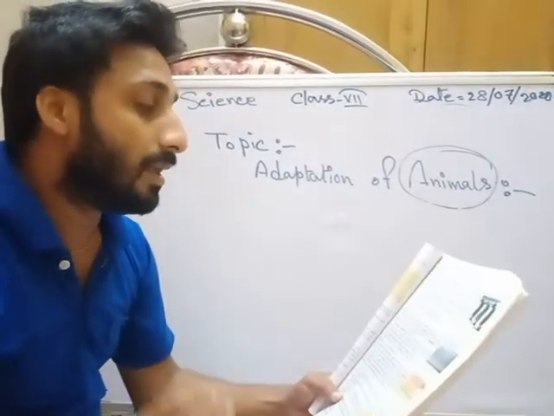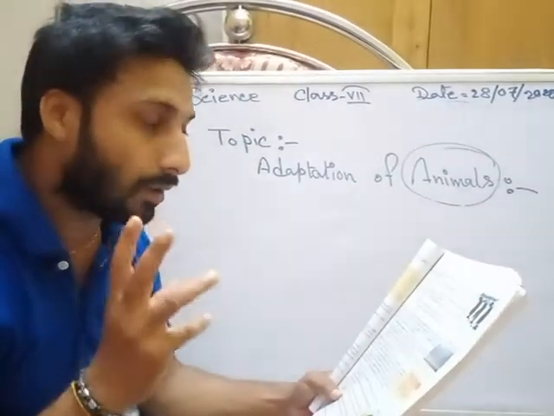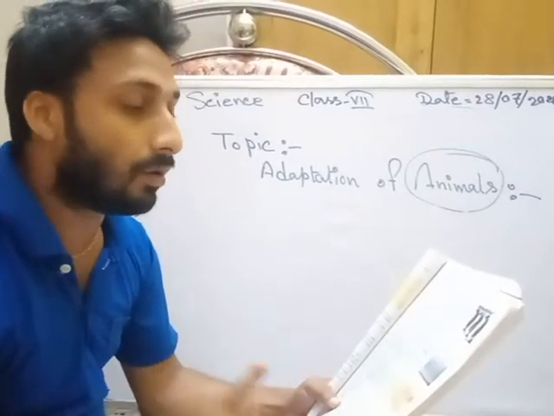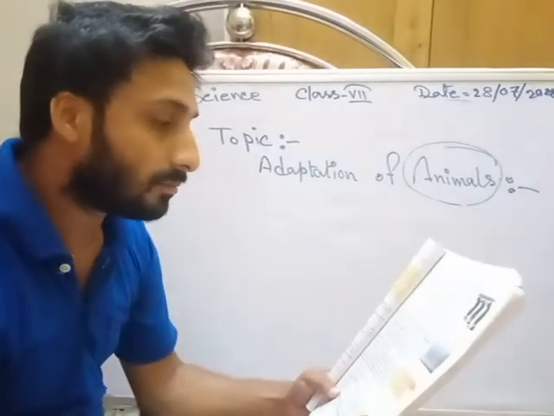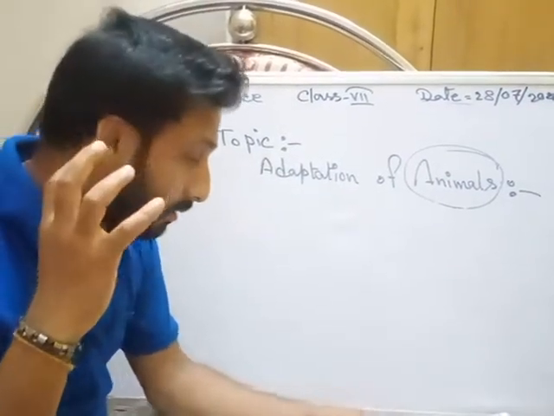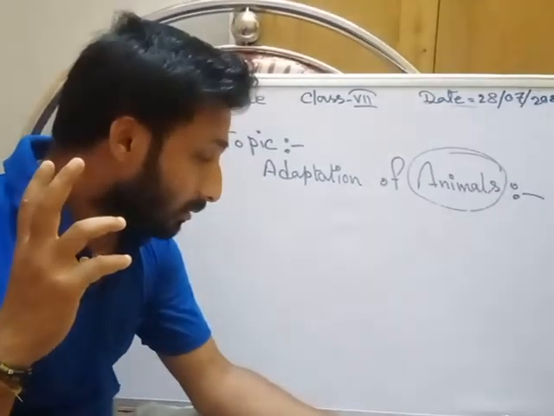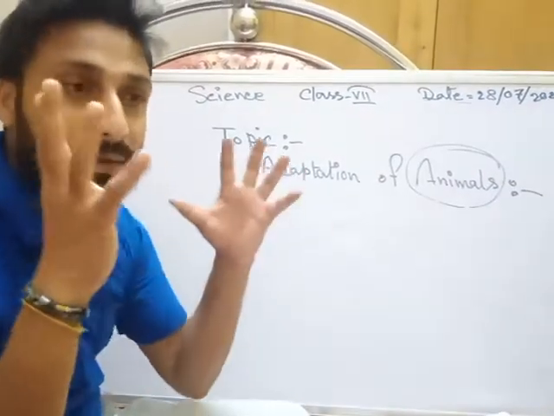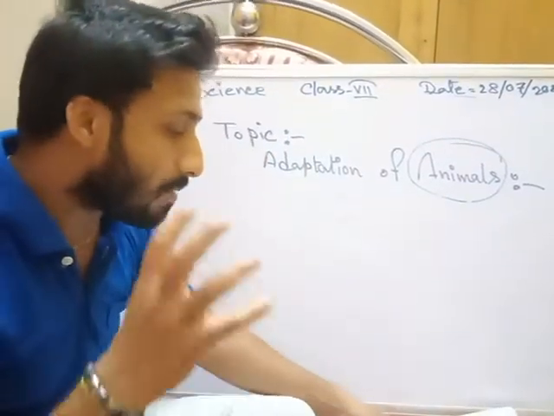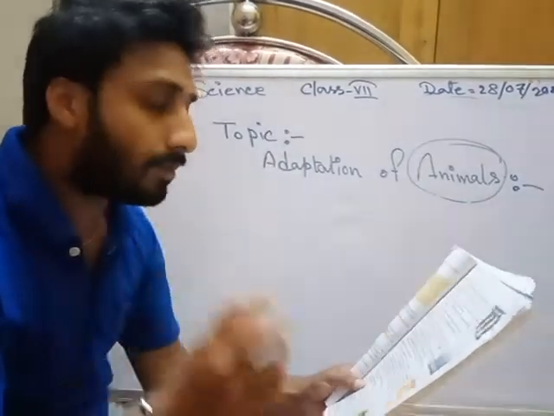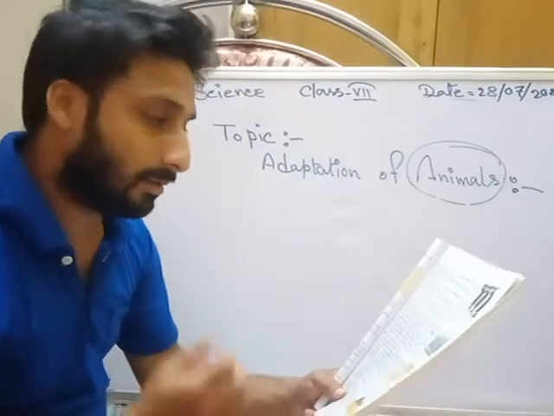That means their ears are very small, and that's why they are protected from heat loss from the body.